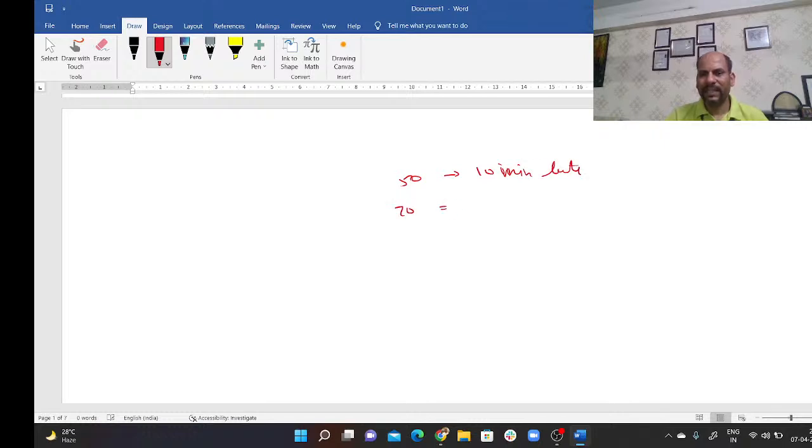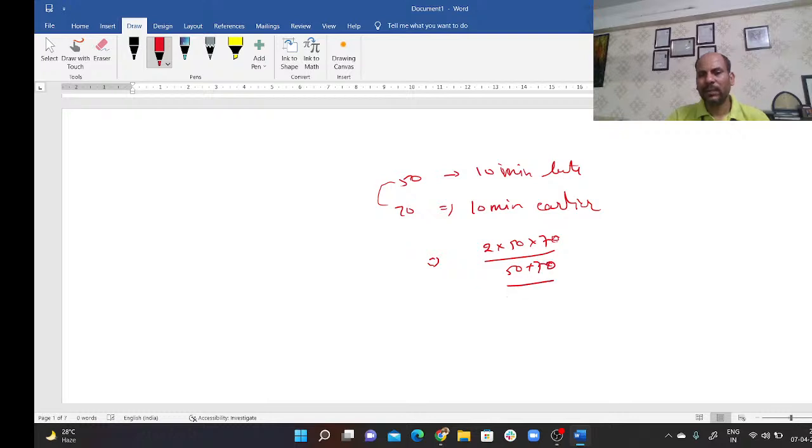At a speed of 70, he is 10 minutes earlier. At what speed should he drive to reach on time? Don't make it 60, it's not 60. So what we can do, simple, 2 into 50 into 70 upon 50 plus 70.